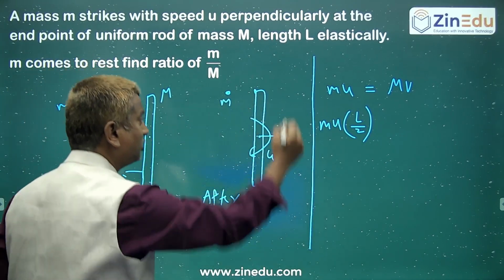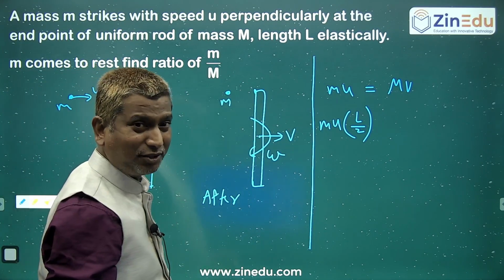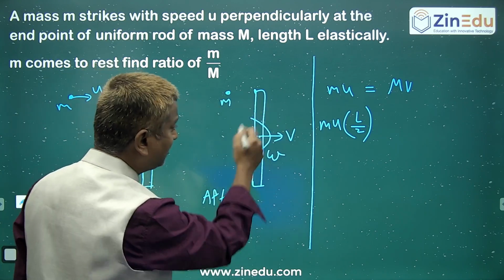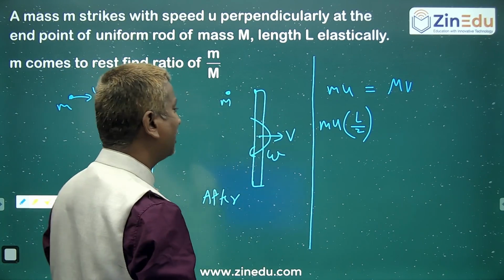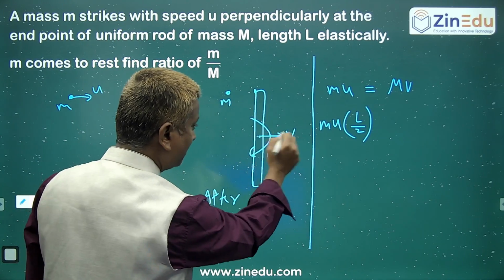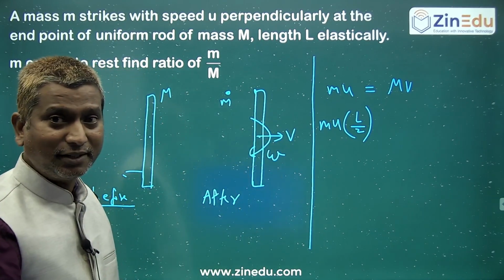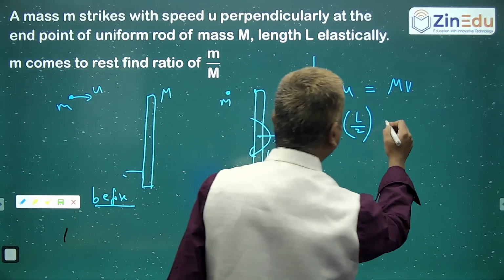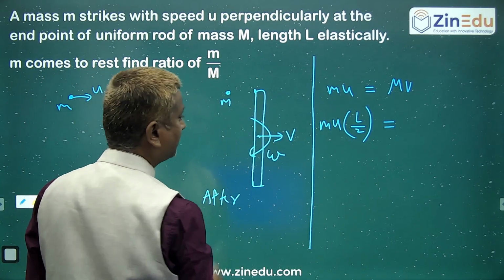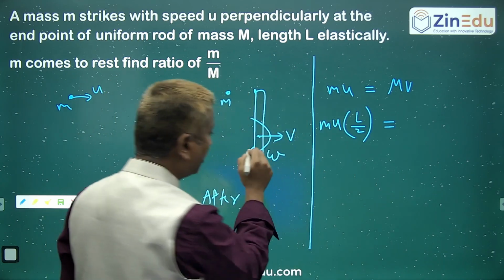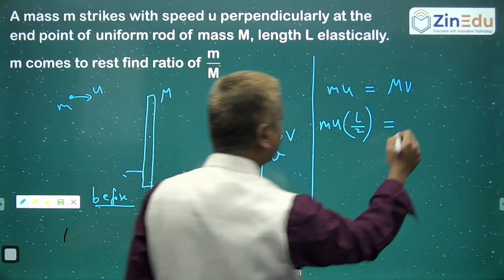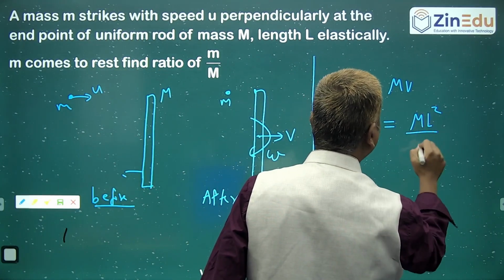And after collision, this particle is not having any momentum, but the rod is definitely having some angular momentum. Because about the center of mass you are taking, exactly. So the angular momentum of this rod about the center of mass, you can write I omega, where I is nothing but mL square upon 12 times.